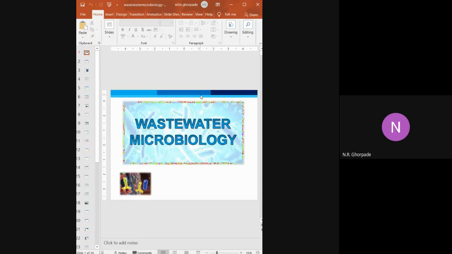So we have started the third unit, and in the third unit we have just started the introduction, that is the effluent. Now we were discussing the microbiology. Here we have discussed which kind of microorganisms may be present, and the chemical characters slightly, with respect to the effluent, meaning waste from the dairy, waste from the tannery, waste from the textile, waste from the distillery. So it depends on the condition.